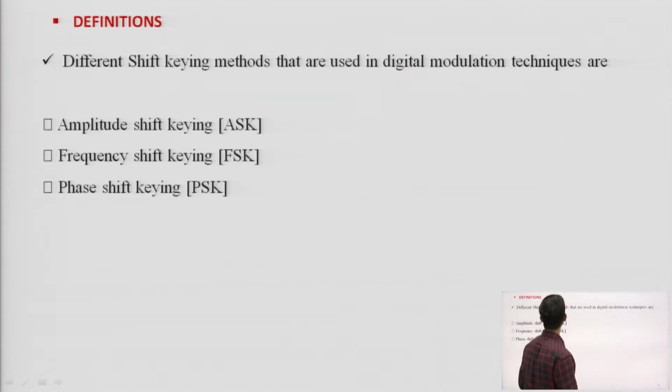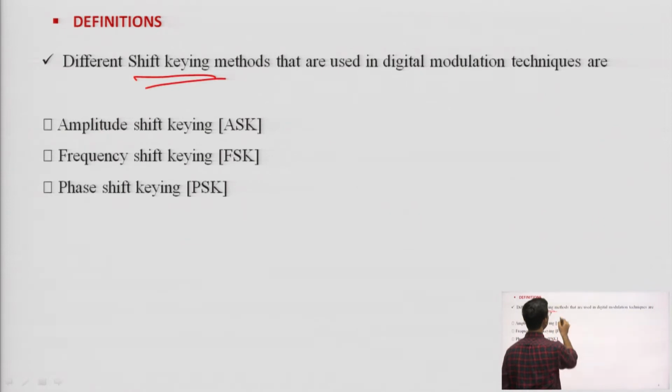We will now classify the digital modulation schemes according to the changing of amplitude, frequency and phase. Different types of shift keying methods are there.